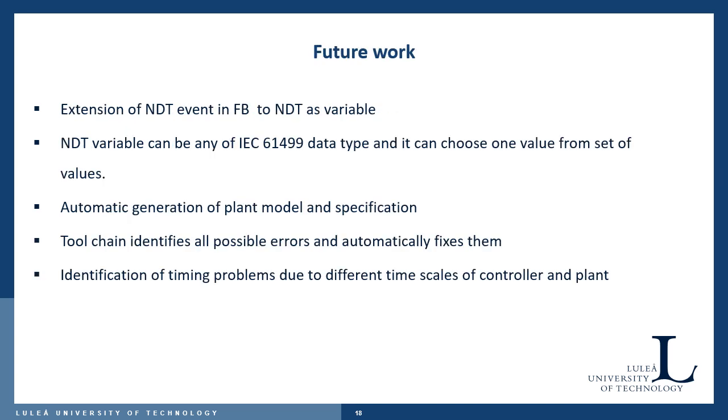Future work. The non-deterministic transition in function blocks can be extended by introducing entity as a variable to the function blocks. This entity variable can be of any IEC 61499 data type, but the entity variable should be able to choose one value from a set of values. For example, if we introduce the entity variable as an integer data type with values limited to 0 to 5, then it should be able to randomly select one value from 0 to 5. In order to introduce more randomness to our formal model, it's better to implement entity as a variable instead of entity as an event signal.